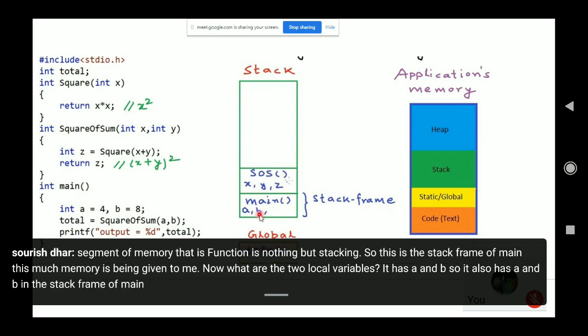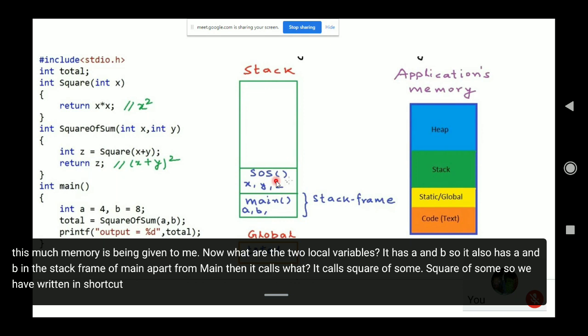Apart from main, then it calls what? It calls square of sum. We have written it in shortcut as SOS, and in SOS there are three local variables: int x, int y, and int z.